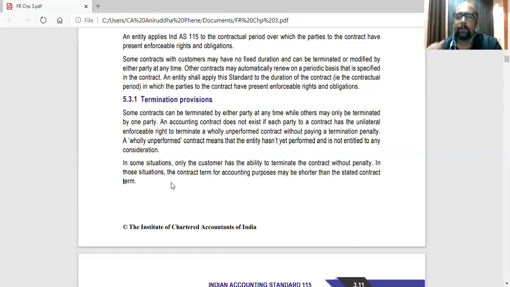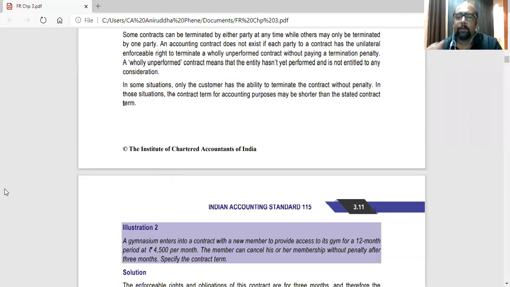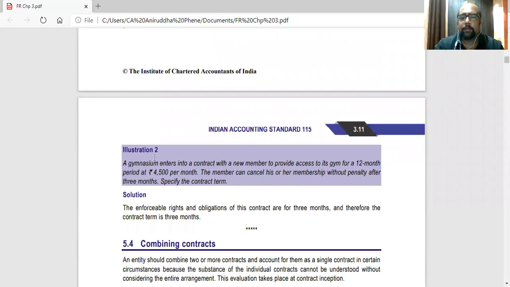So for example, the contract is entered, the contract with term is 1 year. Okay. But after 6 months, the customer has the right, as the option, to cancel the contract. So for accounting purpose, we'll record only a 6-month contract, because we don't know whether the customer will continue or not. So we record only 6-month contract, even if the actual contract is for 1 year, as per the basic concept of prudence, caution. So illustration 2 talks about that.